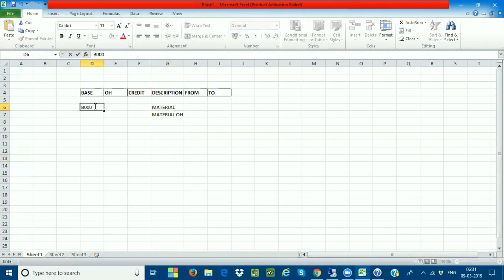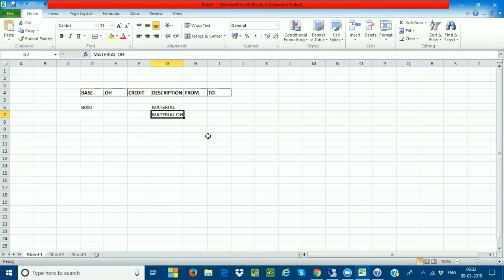You can take any alphanumerical value. B00 is nothing but the base. So the base is going to be the material. On this base, you have to calculate the material overhead, either percentage-wise or rate-wise. There are two things we need to understand: percentage-wise or rate-wise. In some companies, they use 5% or 9% as the fixed overheads on the material. That is the fixed overhead.